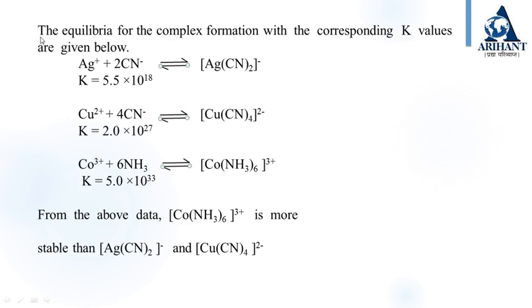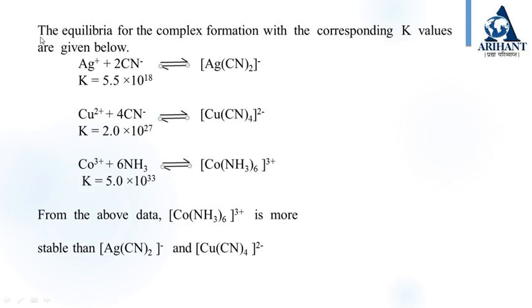See these reactions, the equilibrium for the complex formation with the corresponding K values are given below. Look at the first reaction, Ag plus plus 2CN minus giving Ag(CN)2 minus. Stability constant K is 5.5 into 10 raised to 18. Next reaction, copper 2 plus plus 4CN minus giving Cu(CN)4 2 minus, and the stability constant is 2.0 into 10 raised to 27.